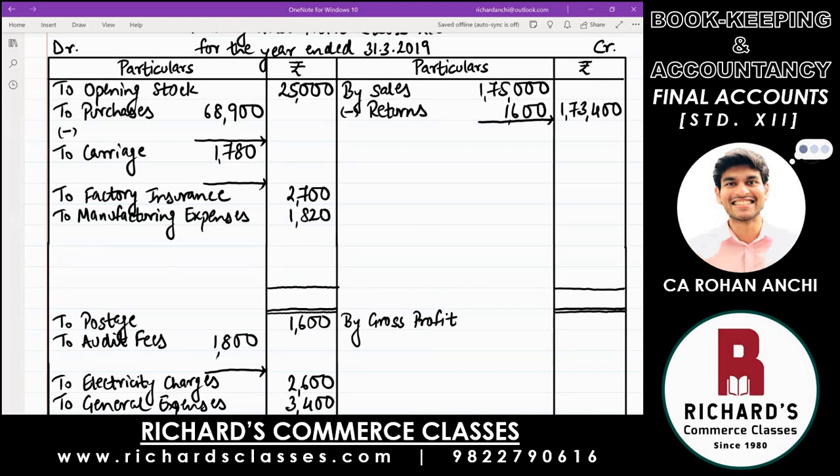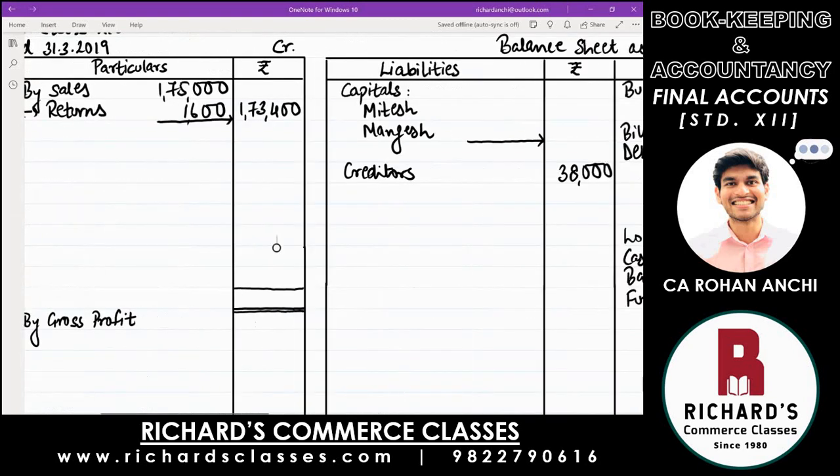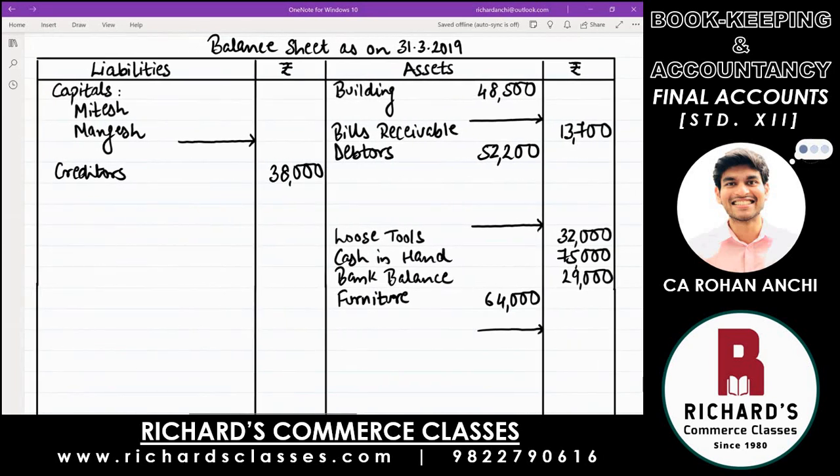Then continue. Next is capitals. So in the balance sheet on the liability side, we have written the word capitals with the names of the 2 partners. Now write down the amounts. For Mitesh, it is 1,50,000. And for Mangesh, 50,000. If you add up in the outer column, their total capital is 2 lakhs. So we have already taken the capital to the outer column, fixed. You cannot change these capitals.